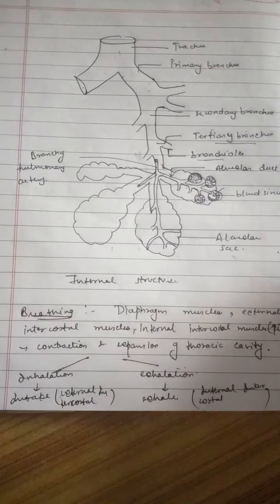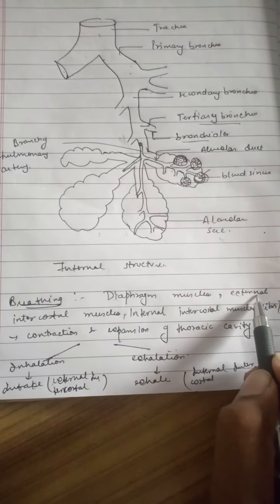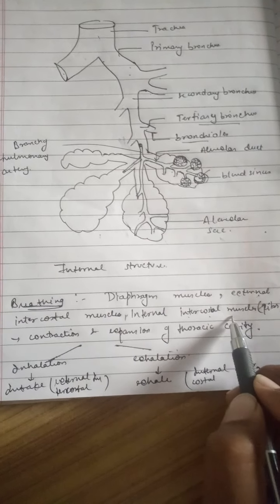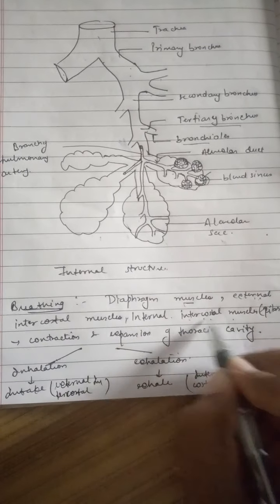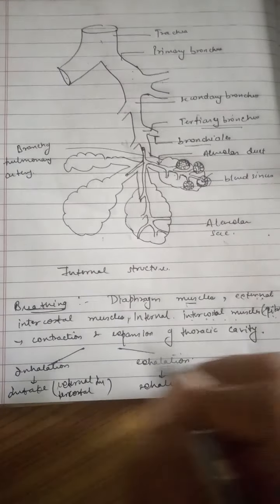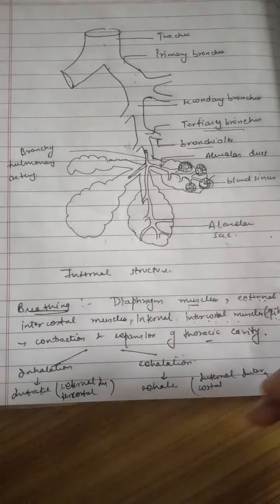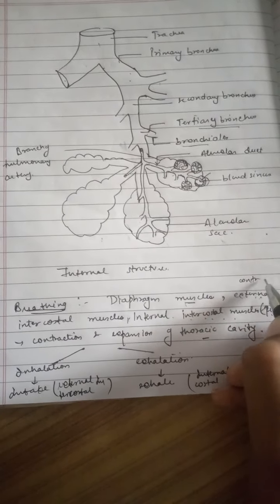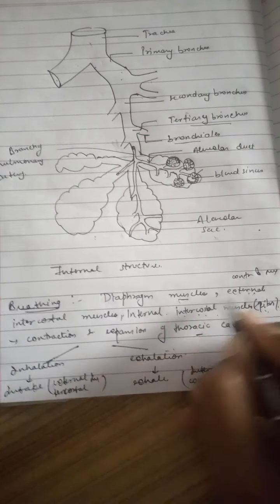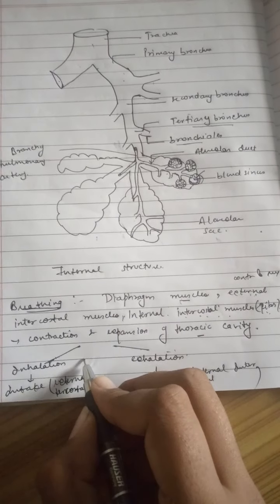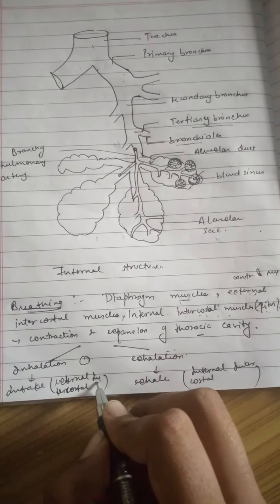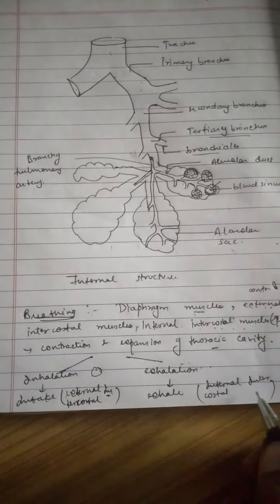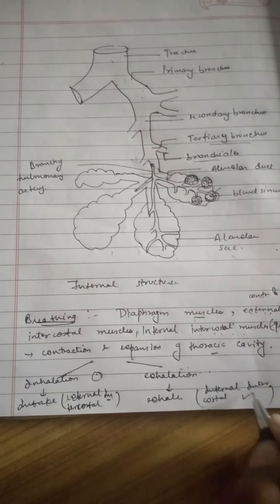The whole breathing process involves muscles. Diaphragm muscles, external intercostal muscles and internal intercostal muscles are present. Diaphragm muscles are attached with the diaphragm. External and internal intercostal muscles are attached with ribs. Here contraction and expansion of thoracic cavity occurs with contraction and relaxation of these three muscles. During inhalation, that is intake of gases, external intercostal muscles play a major role, whereas in exhalation there is a major role of internal intercostal muscles along with diaphragm muscles.